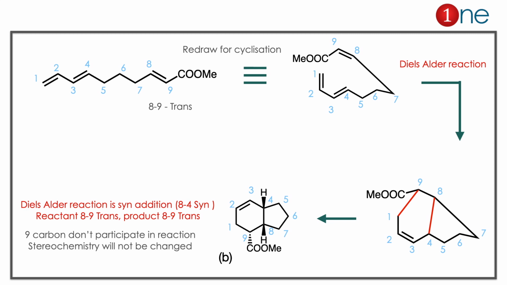So the H and CO2Me should be trans. Since you wrote H is above the plane, CO2Me should be below the plane. So the answer is clearly B there. Here the concept you have to learn is that Diels-Alder reaction is a syn addition, and if the carbons don't participate in the reaction, that stereochemistry will be preserved here.